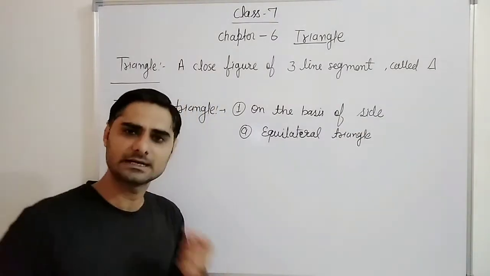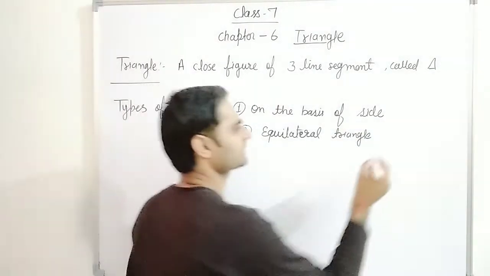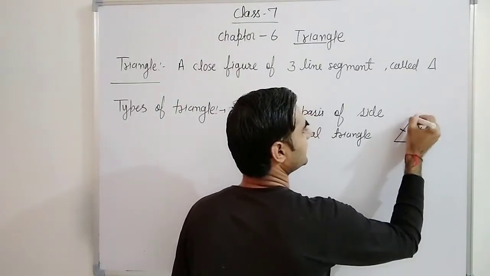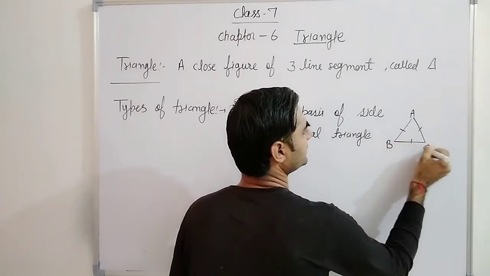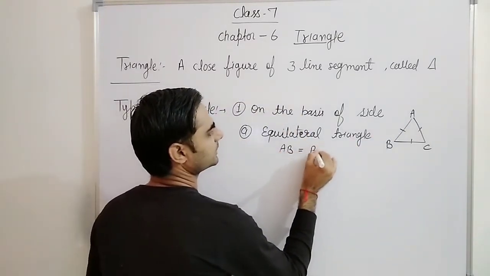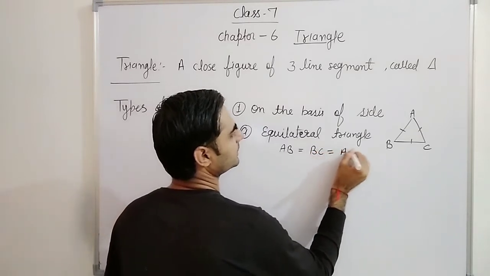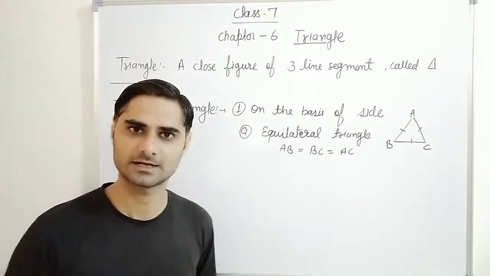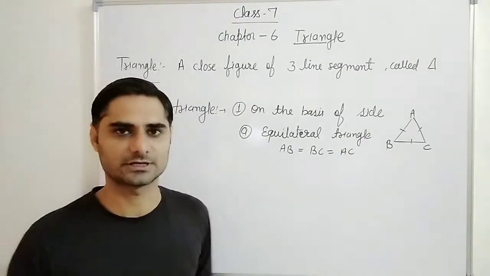What do you mean by equilateral triangle? Equilateral triangle means a triangle whose all sides are equal. A, B, C. So we can say that AB will be equal to BC will be equal to AC or CA. You can write this. Correct? This is the equilateral.